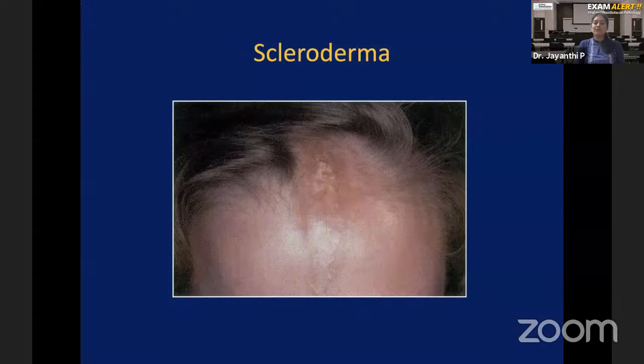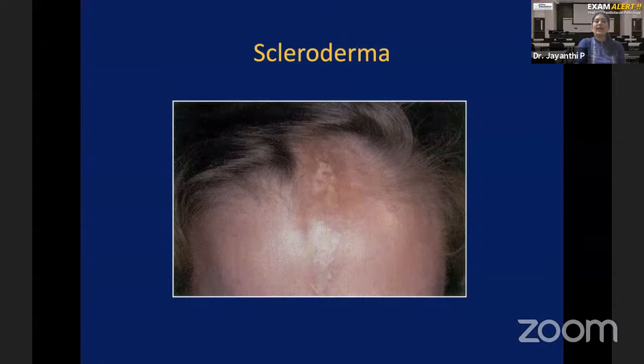That is called scleroderma. Like how in SLE you had a variant called DLE. SLE means systemic lupus erythematosus. The variant of that is DLE, where you have only skin and oral cavity involvement. Similarly, systemic sclerosis is the name given if all the systems are involved along with skin and oral cavity. But scleroderma is the term given to a localized variant of systemic sclerosis where only skin is involved. See the picture here, the skin in the midline of the forehead. Only this area is involved. That disease is called scleroderma. Derma means skin, so only sclerosis of one area of the skin is seen. That's a variant of systemic sclerosis.